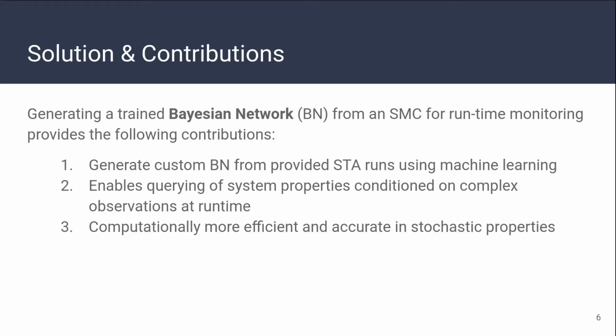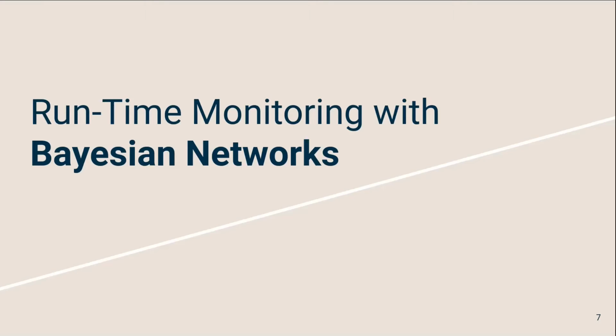The first being that we're able to generate a custom Bayesian network from the provided stochastic timed automata model using machine learning algorithms. Additionally, we're able to enable querying of system properties that are conditioned on more complex observations at runtime. And thirdly, the Bayesian network approach is computationally more efficient and accurate in comparison to the SMC. We will now move on to runtime monitoring with Bayesian networks.